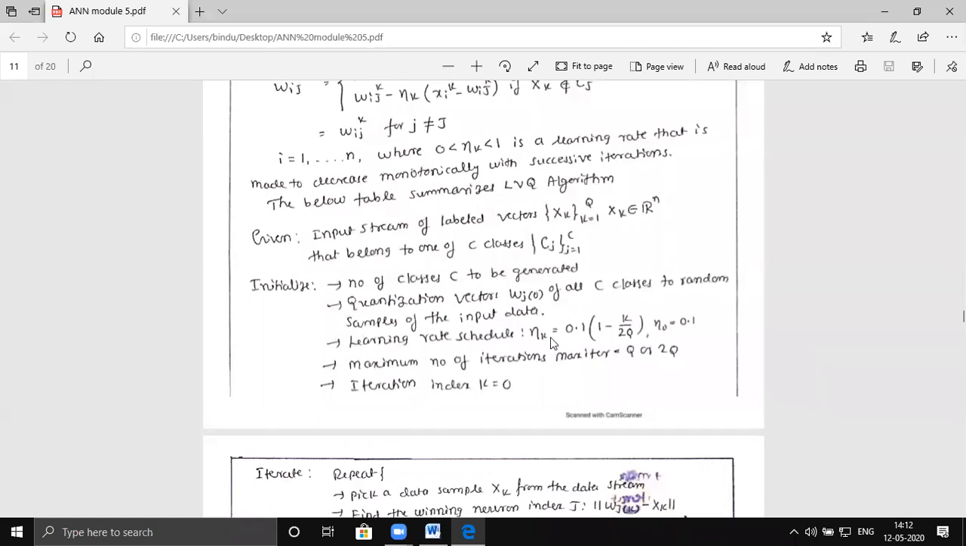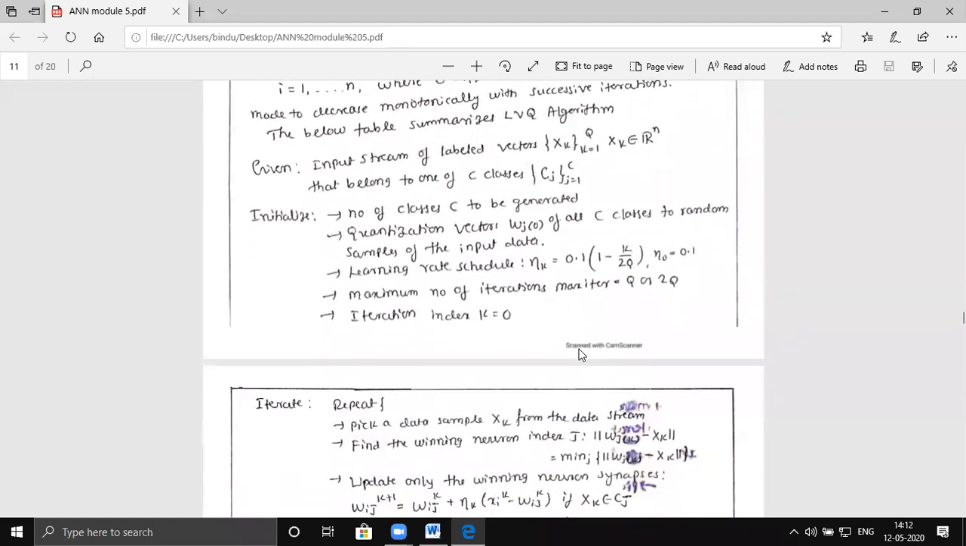Learning rate schedule: first have a learning rate nk equal to 0.1 into (1 minus k by 2q), where q is the number of samples and k is the iteration index, initially starting with k equal to 0. So n naught is equal to 0.1. The maximum number of iterations is equal to q or 2q, so you schedule for either q or 2q. Let us start the iteration with k equal to 0.